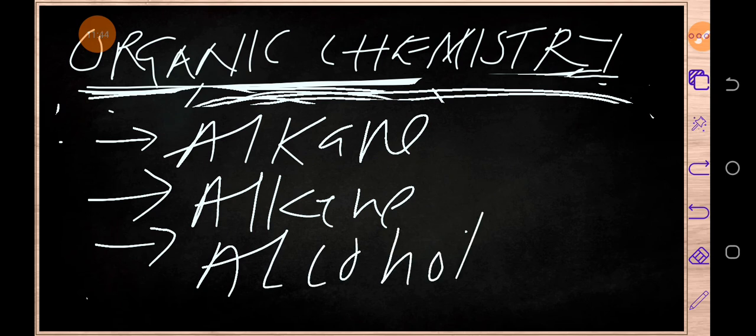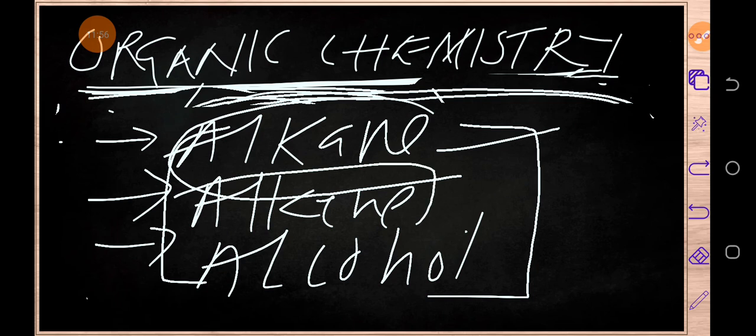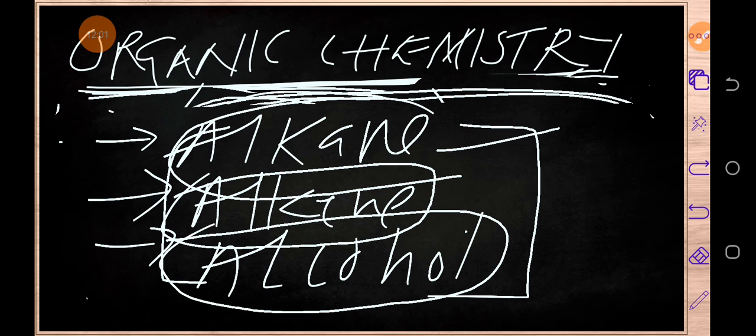Then the remaining ones, we'll talk about them in the next video. So I want us to understand these families. I want us to look at some members which are found in alkane family, then some members which are found in alkene family, then we are going to talk about some members which are found in alcohol family.